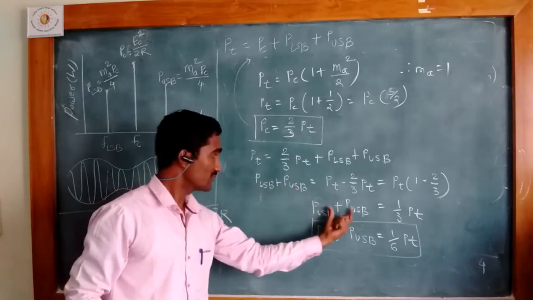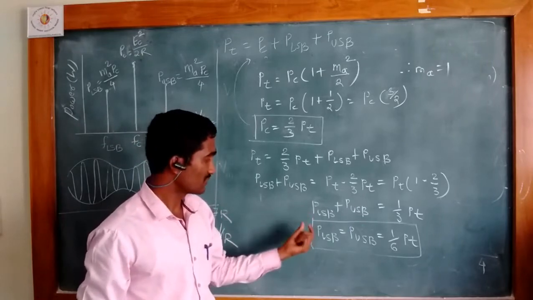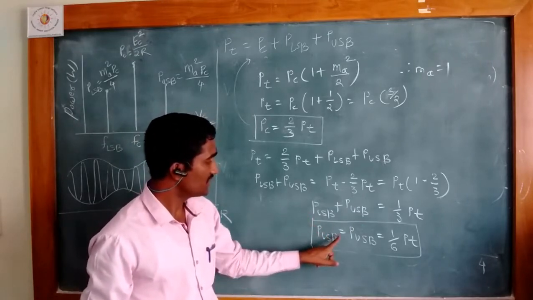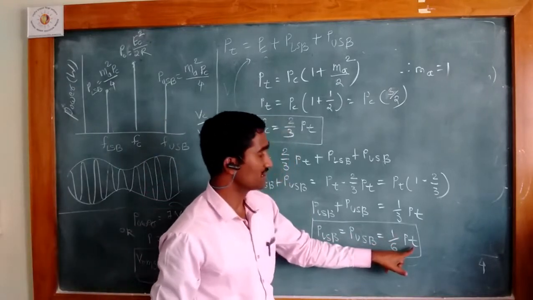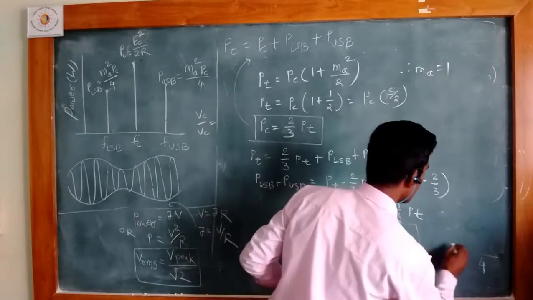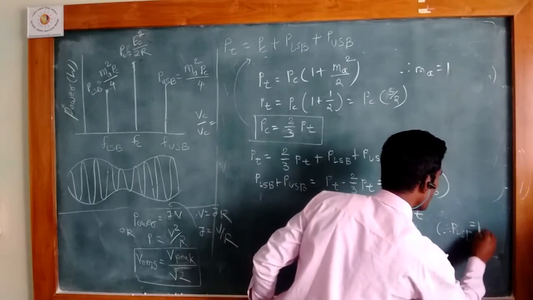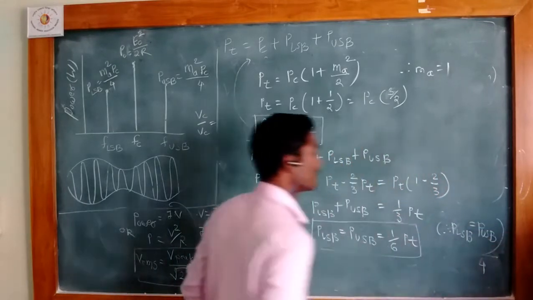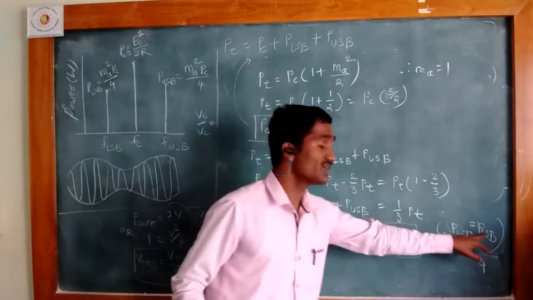this quantity makes twice the LSB power. That means P_LSB is equal to P_USB is equal to 1/6 Pt, because the power present in the LSB is equal to the power present in the USB.